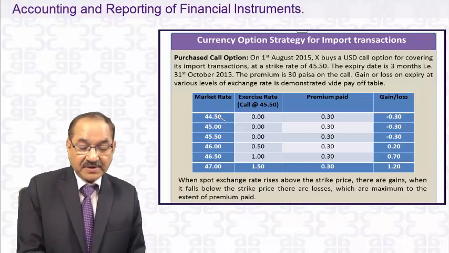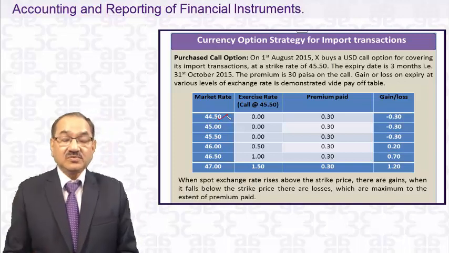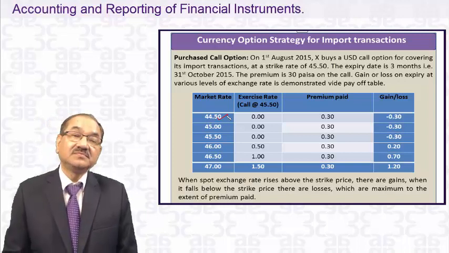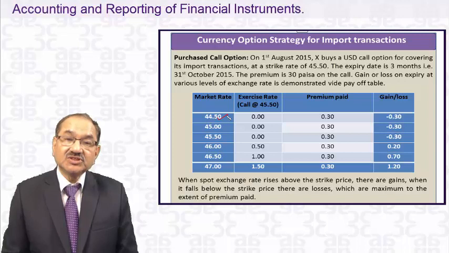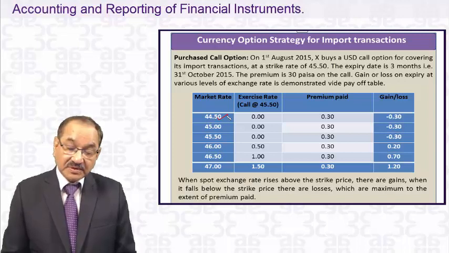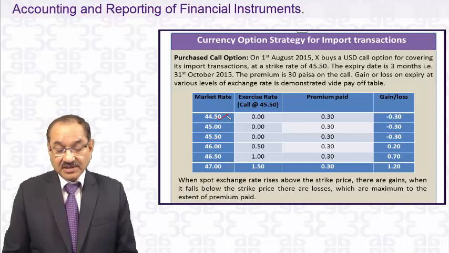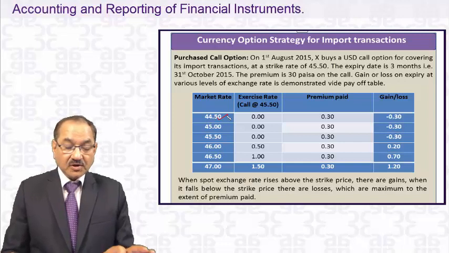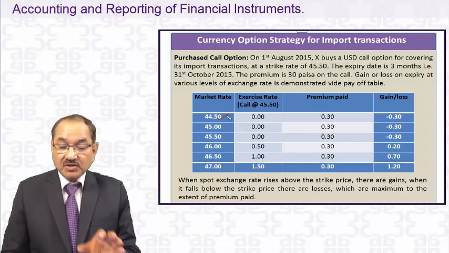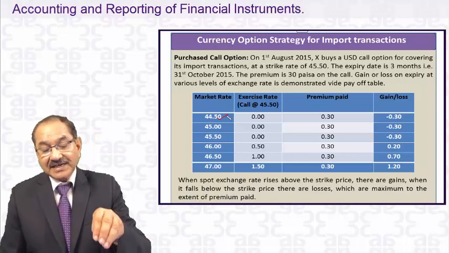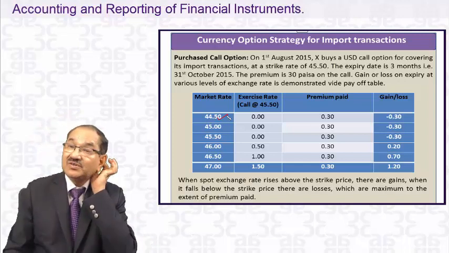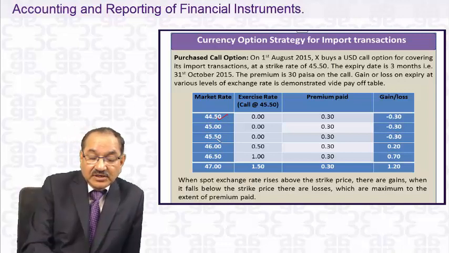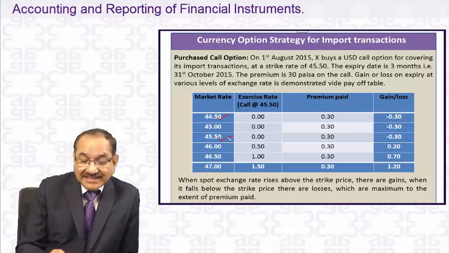Let's say the market price on 31st October 2015 is 44.50. Will it exercise its call option to purchase from that party rather than from the market? Because the market price is 44.50, and your call option is for the import transaction at a strike rate of 45.50.